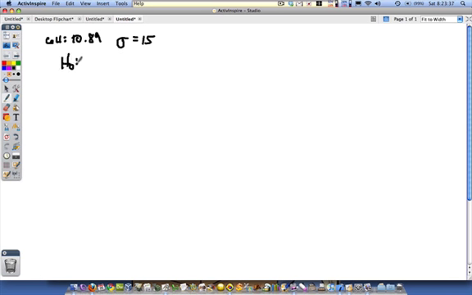Okay, the null hypothesis is going to be that mu is equal to 300, is what they claim. The alternate is that mu is going to be less than 300. Okay? The reason why we're doing a one-tail test, a left-tail test, is because if the breaking strength is greater than 300, we really don't care about that. The problem is if it breaks when it breaks less than it's supposed to. Okay? So that's why we're going to do a left-tail test. So there are the null and alternate hypothesis.